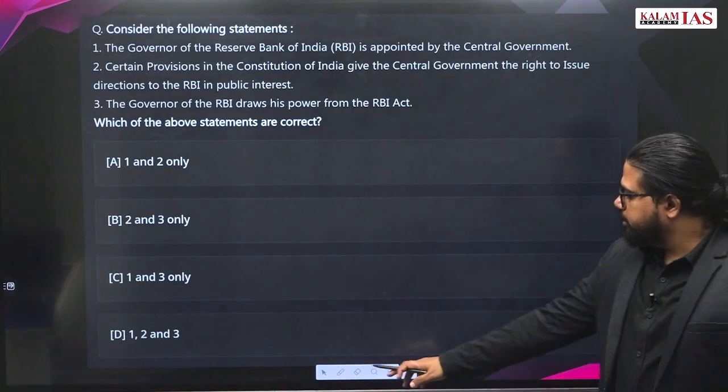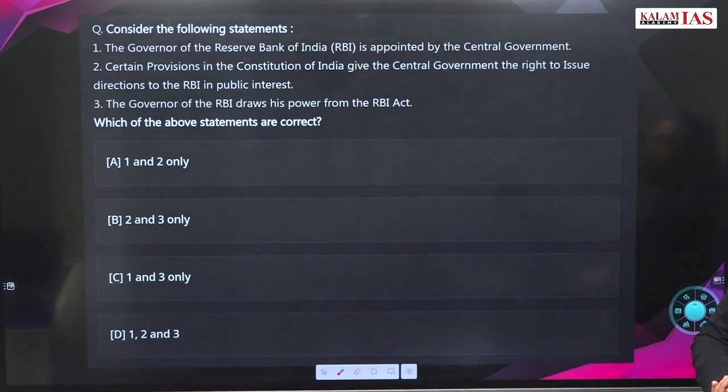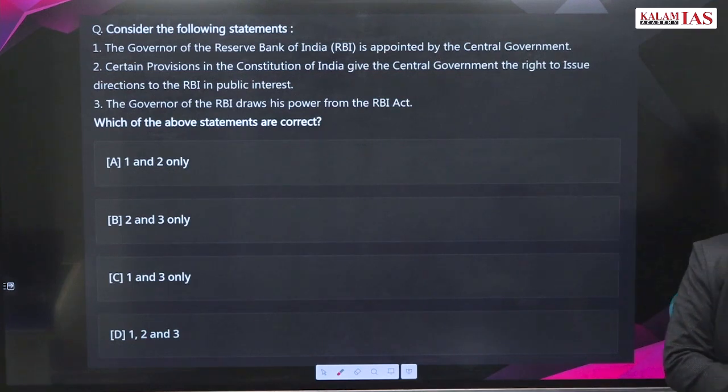This is I think a 2021 question. This question came because of some current affairs happening at that time.